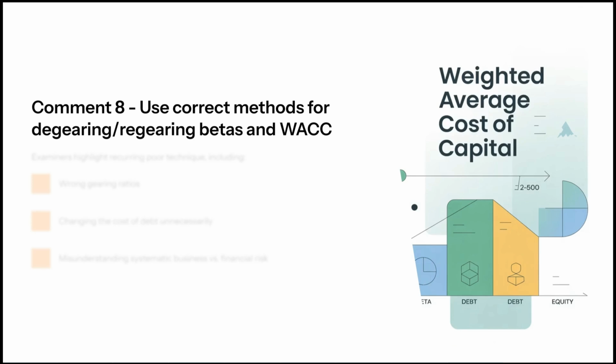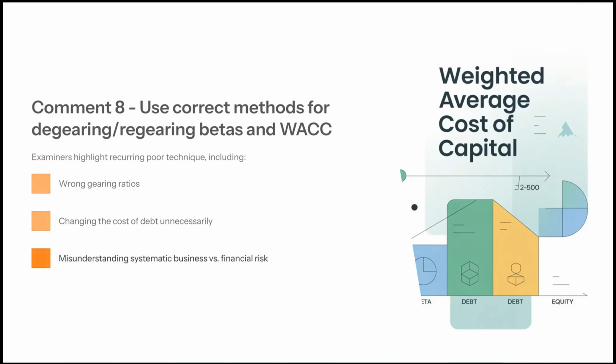Comment 8. Use the correct methods for de-gearing, re-gearing betas, and WACC. The examiners highlight recurring poor technique in these areas, including wrong gearing ratios being used or calculated, changing the cost of debt unnecessarily in the calculations, and misunderstanding systematic business versus financial risk.